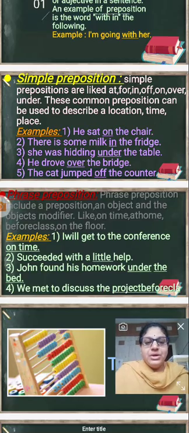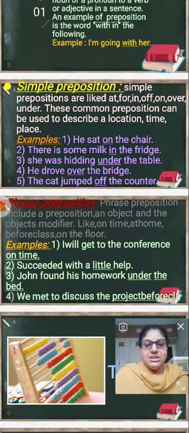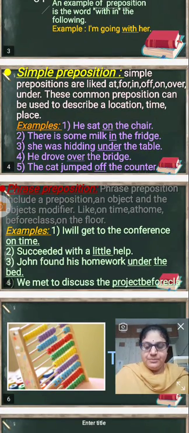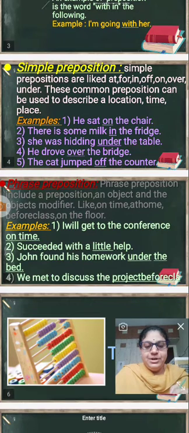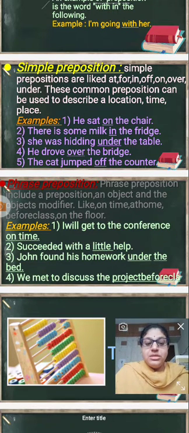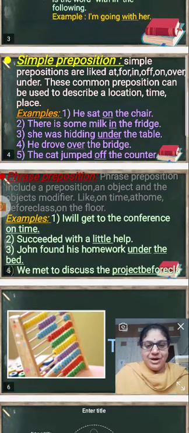So next one, the manner. Leela does all her work with great care. Carefully. She has done it carefully. So carefully automatically shows a type of manner. And the last one is the source. They got water from the river. So what is the source? You have to see the source.